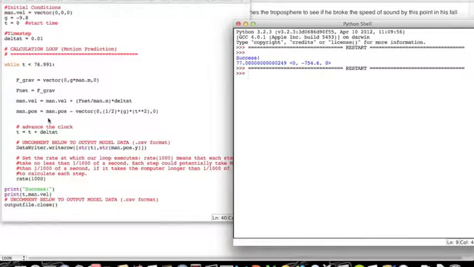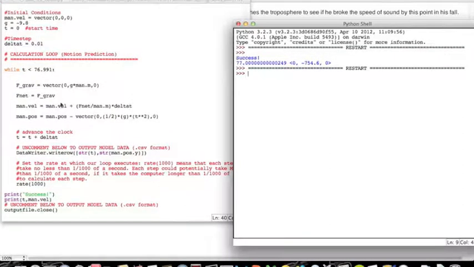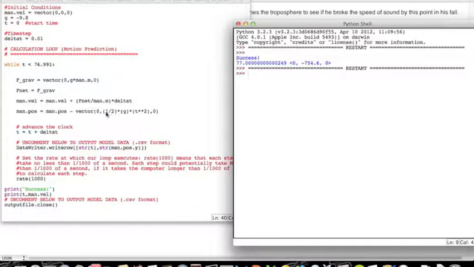So I have his final velocity equal to the initial velocity, or in this case, because it's continually updating throughout the loop, the velocity is equal to the velocity plus the net force divided by his mass times delta t. This is just for his position. It calculates this, and I run it, and here I printed.